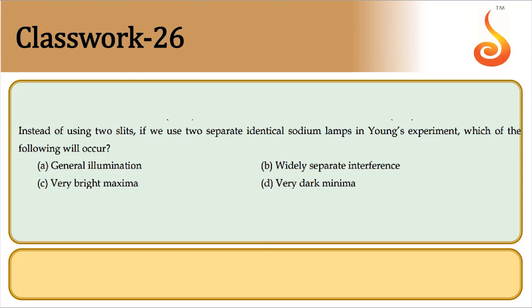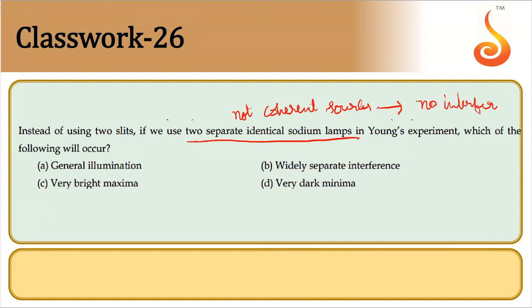So this is a very important concept. See, when you use two separate identical sources, they are not coherent sources. If they are not coherent sources, there will be no interference pattern. So when there is no interference pattern, they form general illumination.